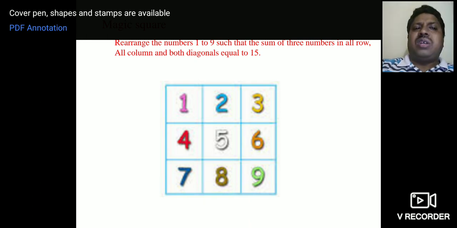I will give you 1 minute to try how you can arrange these numbers, and then I'll give the answer. Suppose you add the first row, 1 plus 2 plus 3; you must get 15. This is a 15 magic square. Every time you should get 15 when you add row wise, column wise, and diagonal wise. This is a problem of class 8, children. You might have learned it. Now, can you tell me very fast what would be the rearrangement of the numbers?